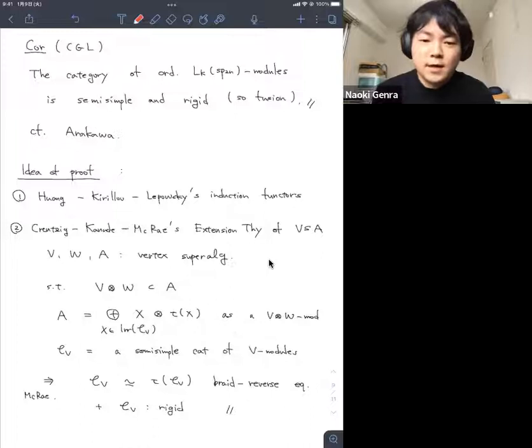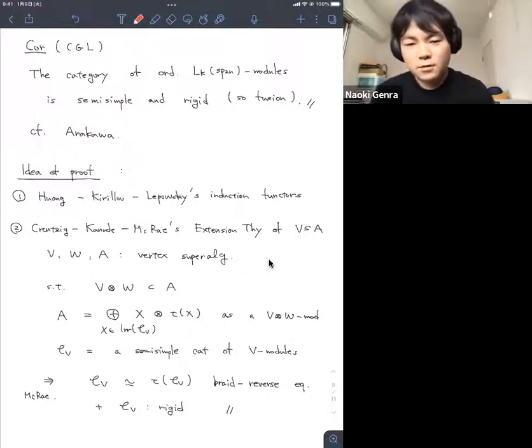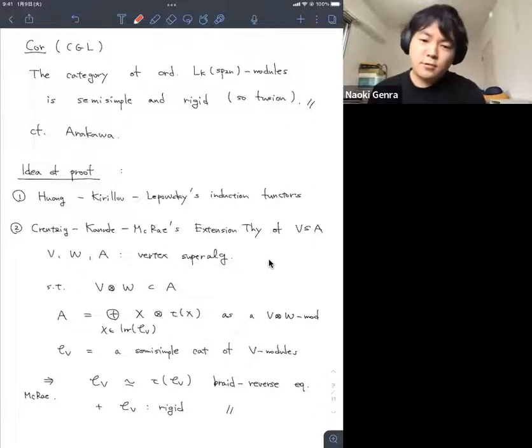It means that if B, W, and A are vertex superalgebras, and B tensor W is a subalgebra of A, and A has a nice decomposition as a B tensor W module, the decomposition looks like X tensor tau X, and we assume that X is a simple module, and that tau X is an equivariant W module. In this case, they call it gluing, and we have a nice relationship between the A module category and the B tensor W module category.